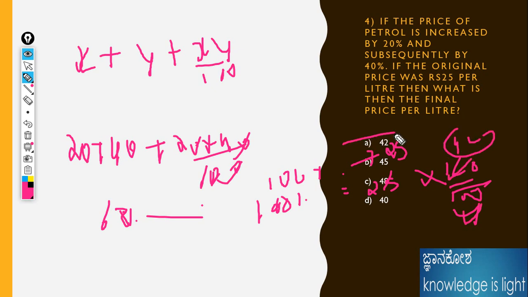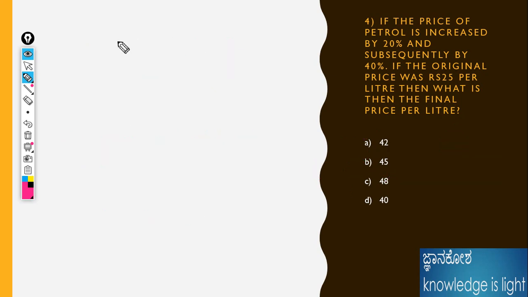Like that also we can do the problem. Or there is one more method. See, 20% is 1 by 5. Initial value, I will write it, otherwise you will be confused. 1 by 5: since it is an increment, the initial value is 5 and the final value is 6. One more value is 40%.